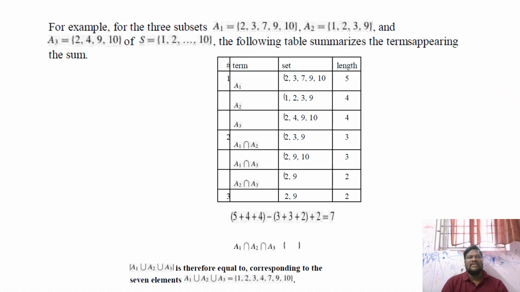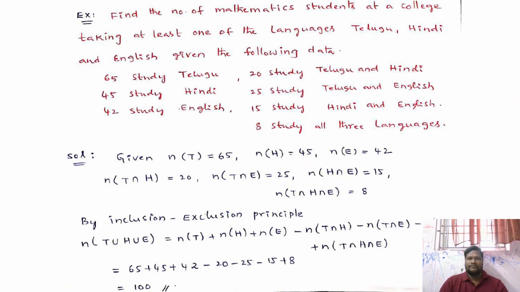For example, in 3 sets A1, A2, A3, A1 is defined as 2, 3, 7, 9, 10. And A2 is 1, 2, 3, 9. And A3 is 2, 4, 9. S is the collection of sets, the overall set. S is the numbers 1 to 10. The following table summarizes the sums. For example, for A1, A2, A3, how to find A1 intersection A2, A1 intersection A3, and A2 intersection A3. So finally we get the answer. That is very easy to solve: A1 union A2 union A3.